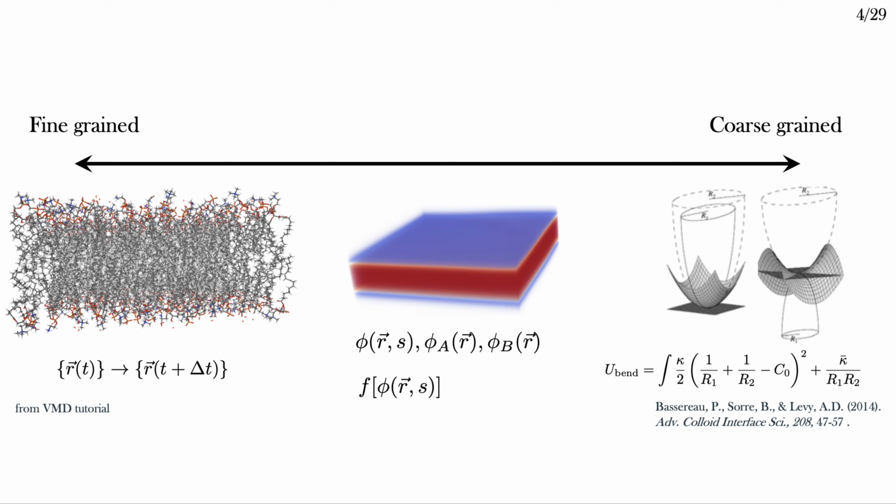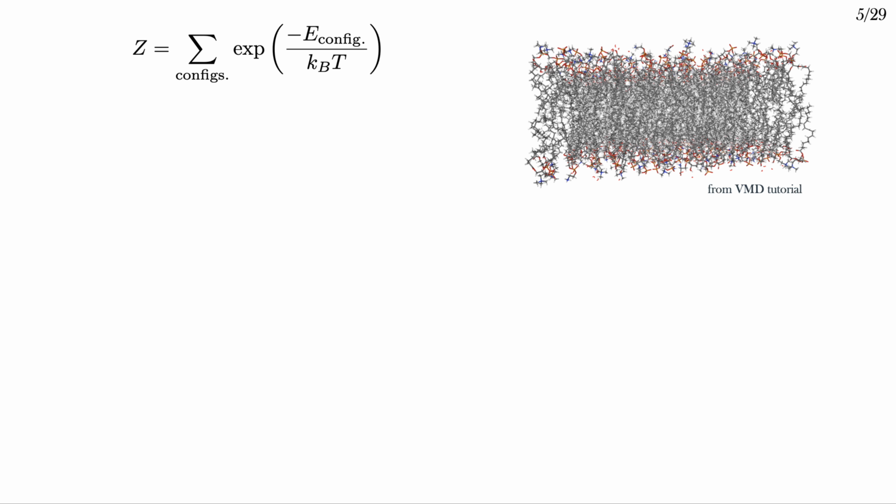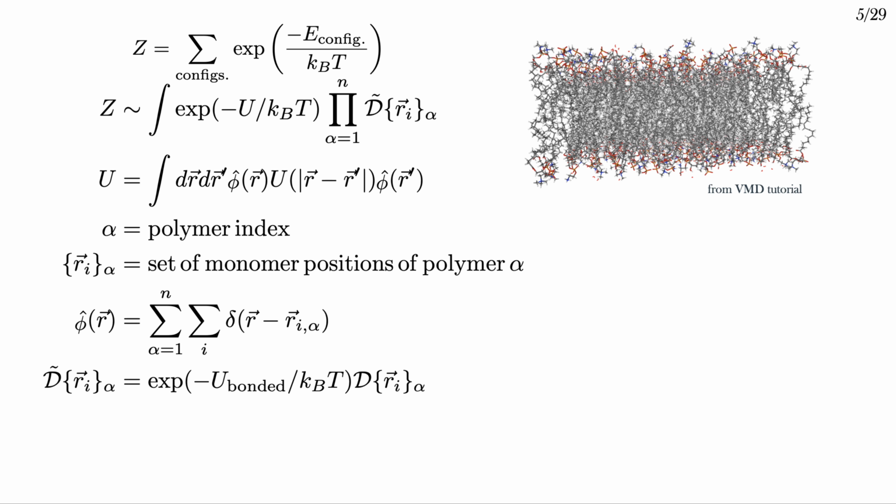The method used in this talk lies somewhere in between, where the membrane is emergent from lipid statistics, but instead of getting those statistics from the behavior of individual particles, they're calculated using a statistical field theory derived for polymers. A more thorough description is given in my other videos, but in short, we can write the partition function for a set of particles composing our membrane as the sum over Boltzmann-weighted states. The energy in the Boltzmann factor comes from the bonded and non-bonded interactions between particles. The way I've written it may look unnecessarily complicated, but see the video about polymer field theories for the reasoning.